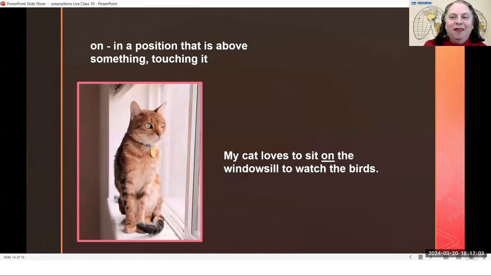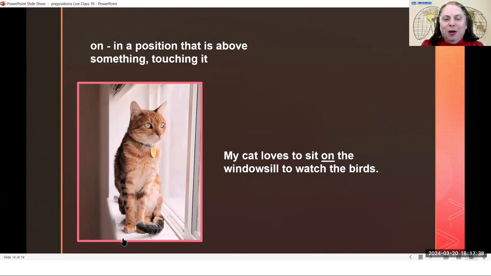So on, this one also we have seen before, but I put it in this presentation in this class so that we could see up and on, and then compare that to upon. So on means in a position that is above something and touching it. My cat loves to sit on the windowsill to watch the birds. The cat is sitting on the windowsill.